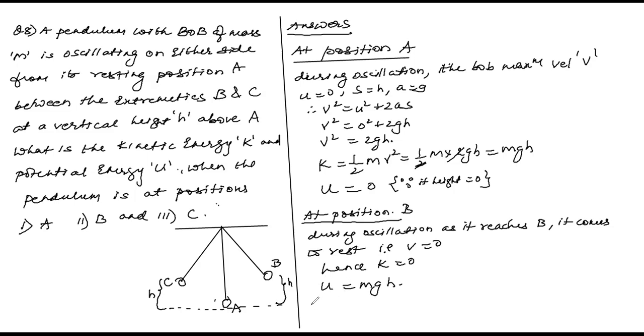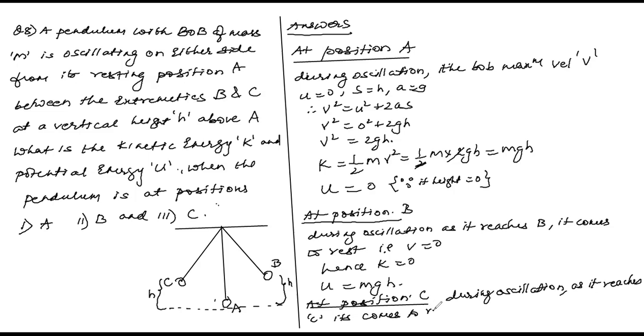Okay, at position C, just like this, the way you wrote for A, same comments you'll write. See, at position C, during oscillations, as it reaches C, its velocity comes to rest.